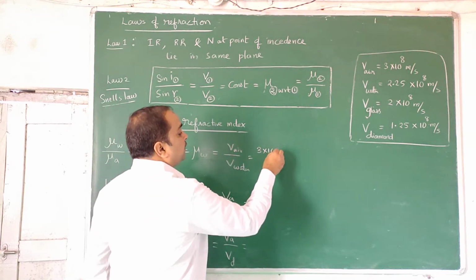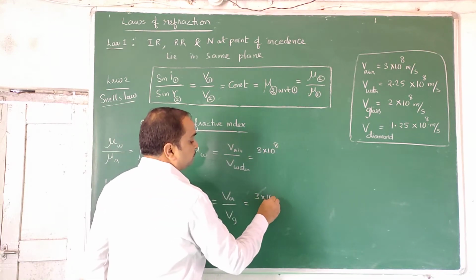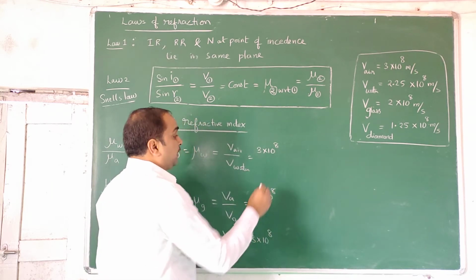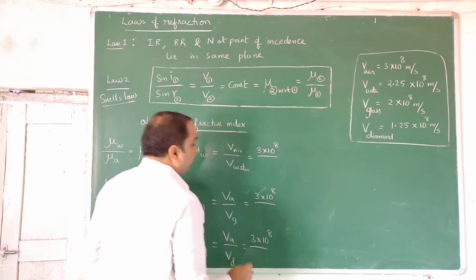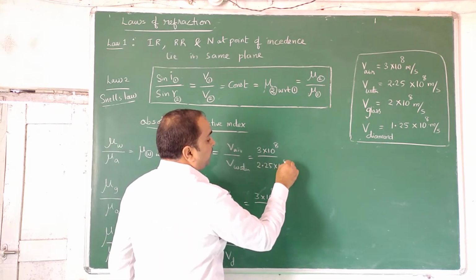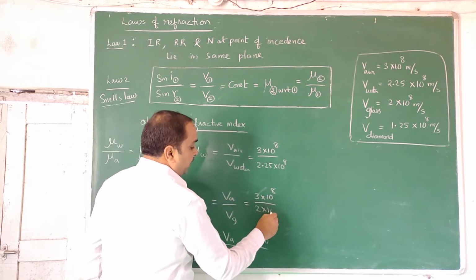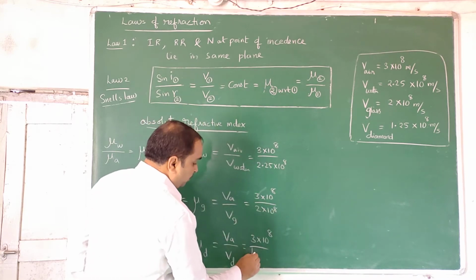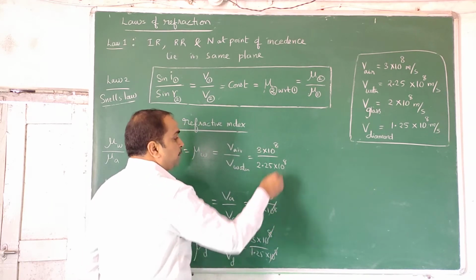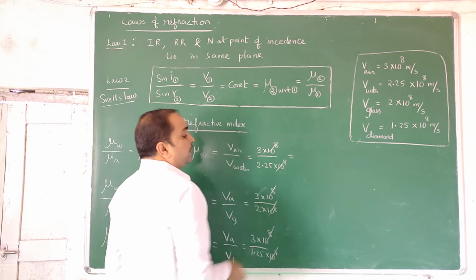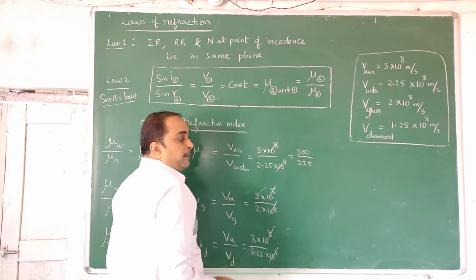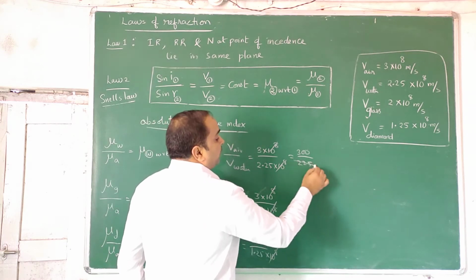3 into 10 power 8 is common in all of them, I mean meters per second. What is the velocity in water? 2.25 into 10 power 8. In glass, 2 into 10 power 8. In diamond, 1.25 into 10 power 8. So 10 power 8 gets cancelled. This can be written as 3 by 2.25. You can write it as 300 by 225. Remove the point. So 25 table.